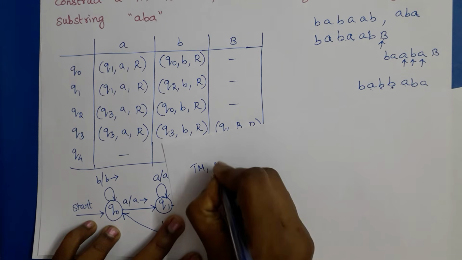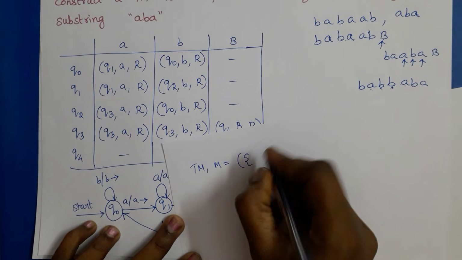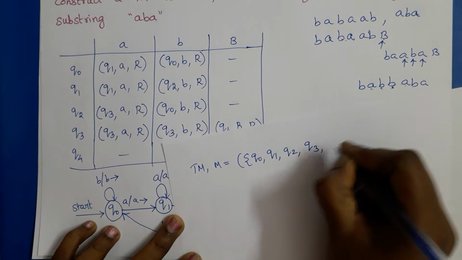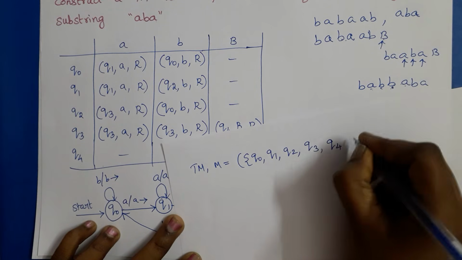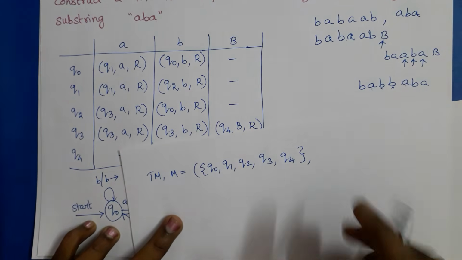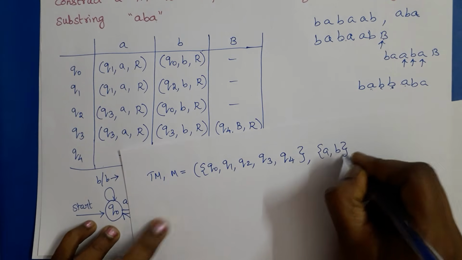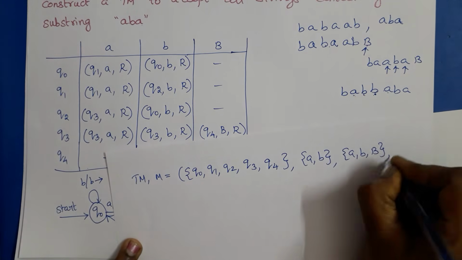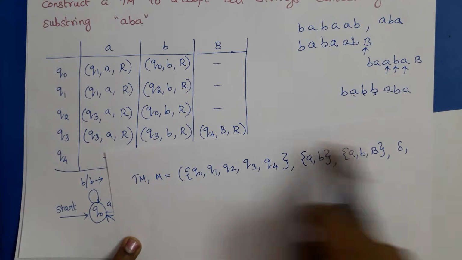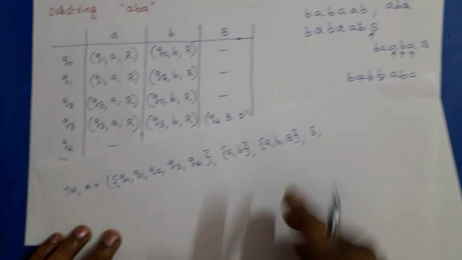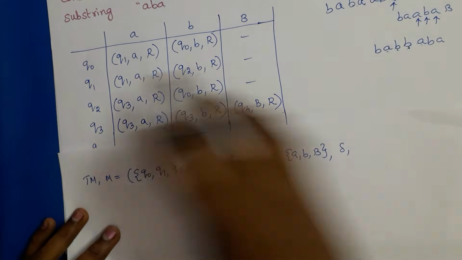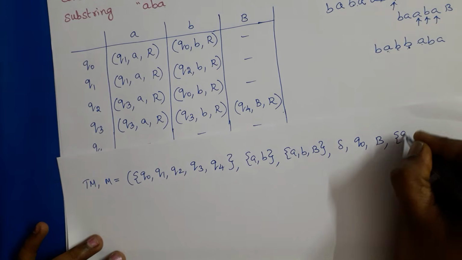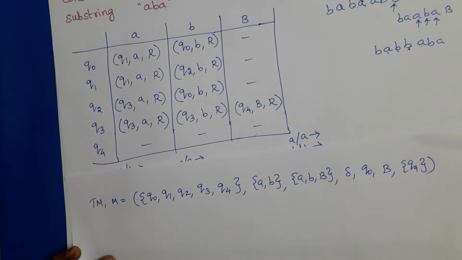So now we have to write the 7-tuple notation. So the Turing machine M equals Q naught to Q4. Input symbols A and B. Tape symbols A, B, blank. Delta is a transition function. It is represented as a table as well as diagram. Then Q naught is a start state, blank is a tape symbol, and Q4 is a final state.